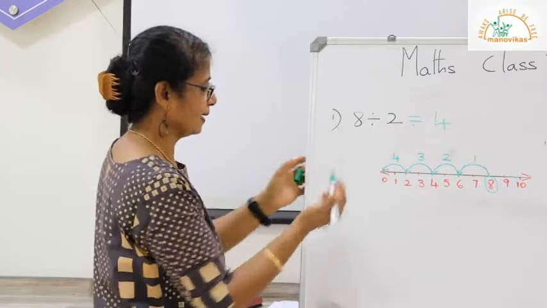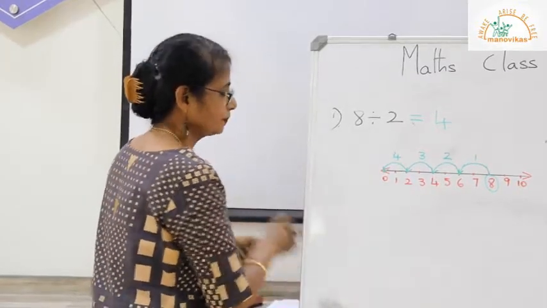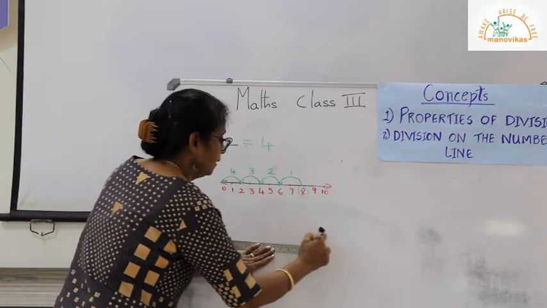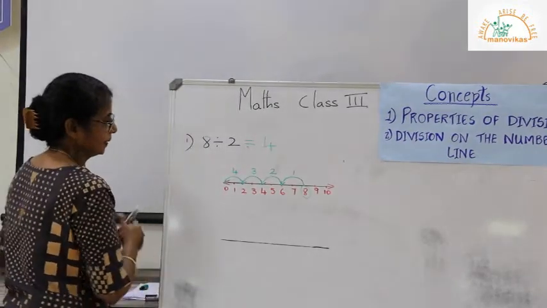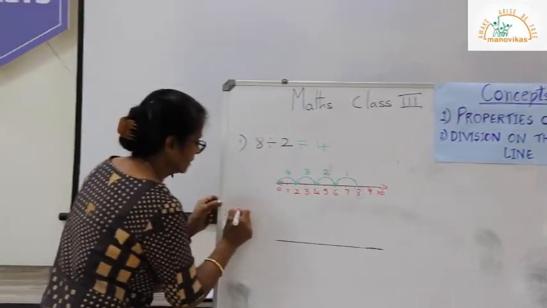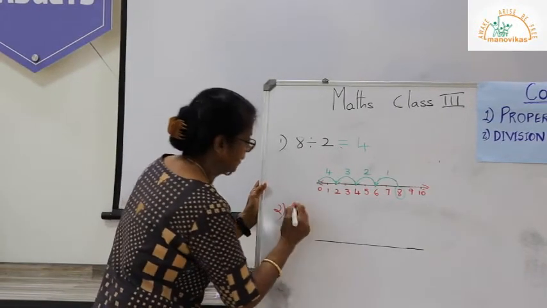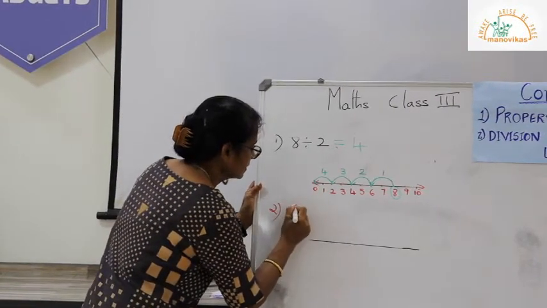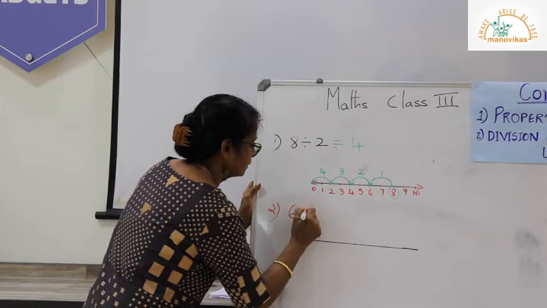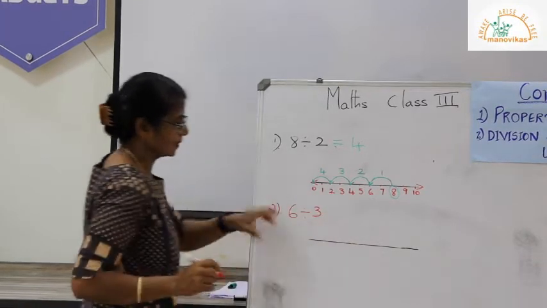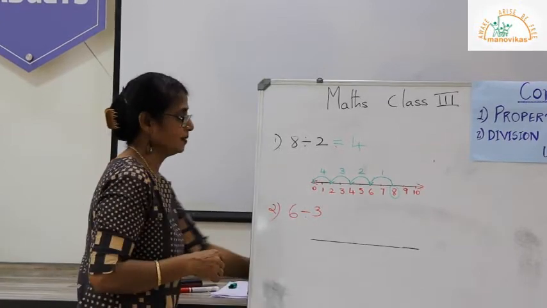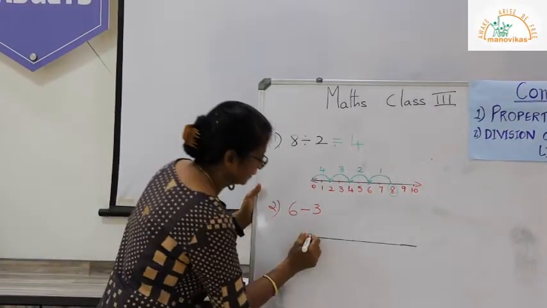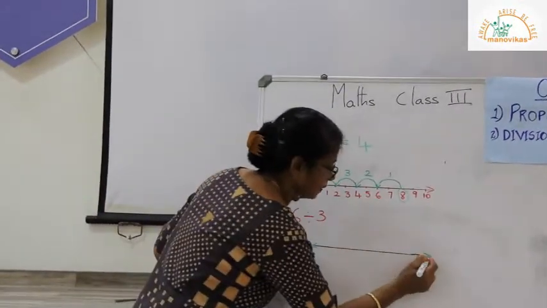Let us do another example. We need to make a straight line. Now the second example, the number that we need to divide is 6 divided by 3. Now what we're going to do is write the numbers on the number line.